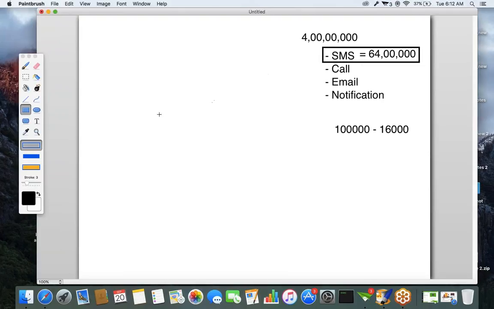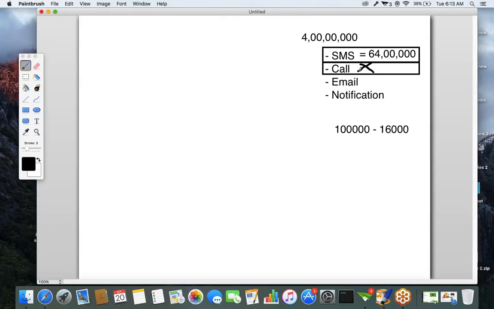Is it possible to make a call to 4 crore people in one day? How many people would you have to recruit for making a call to these 4 crore people? Practically, it's impossible. And now we have the Truecaller application.